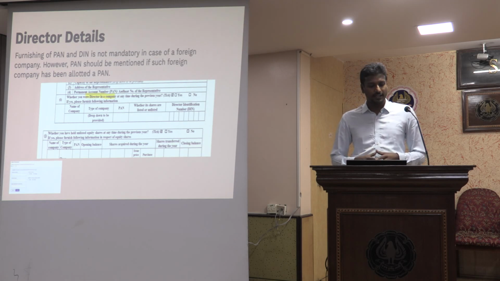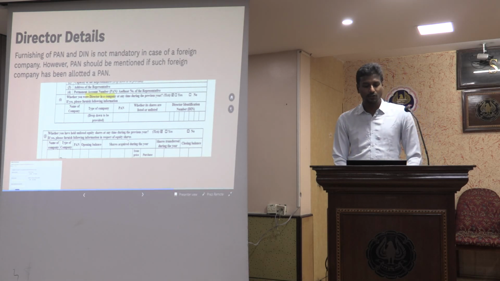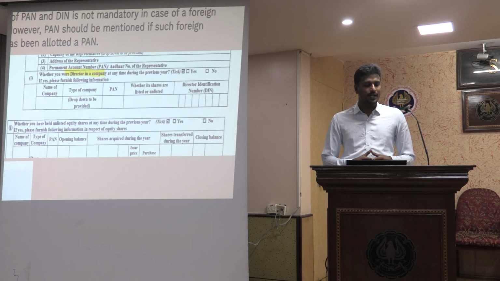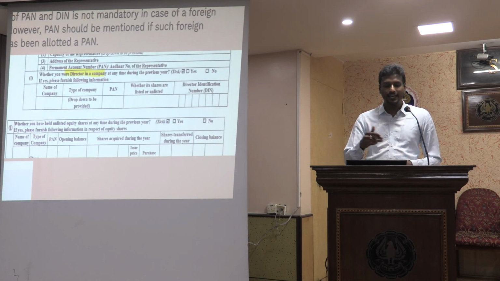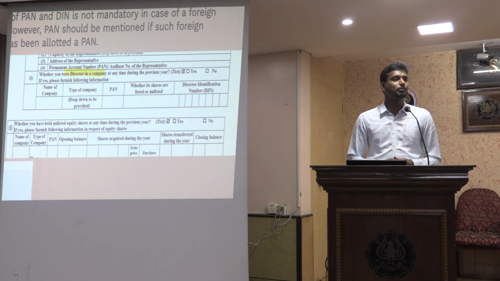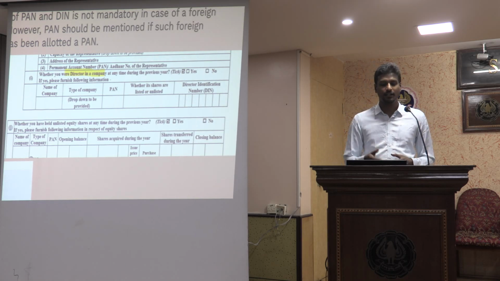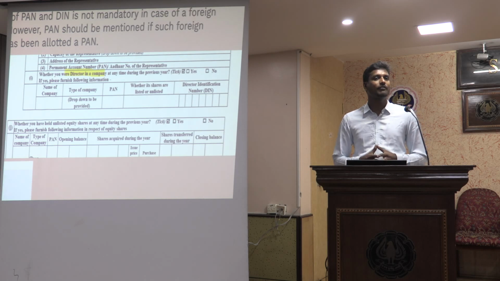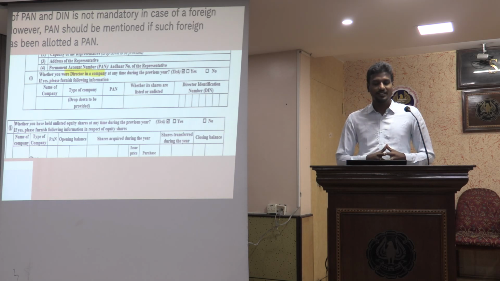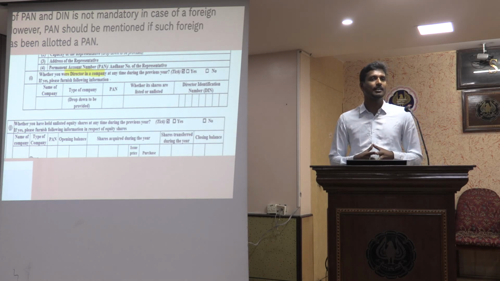One is the director details. There is a segment where we need to disclose whether you were a director in a company at any time during the previous year. If yes, I have to give the name of the company and the type of company. Under type of company, it is either domestic company or foreign company. I have to select appropriately, and the PAN number of the company should be given. Whether its shares are listed or unlisted, I have to give, and then I have to give the director identification number.